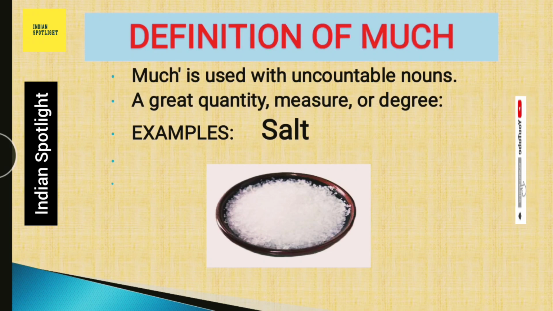Firstly, we will discuss the definition of much. Much is used with uncountable nouns, the nouns that cannot be counted, a great quantity, measure or degree. For example, the word salt. Here we can find that salt is an example of an uncountable noun. So wherever the word salt appears in English sentences, we have to use much.